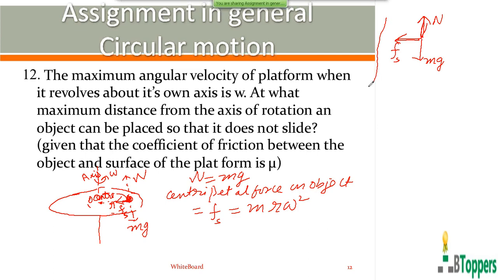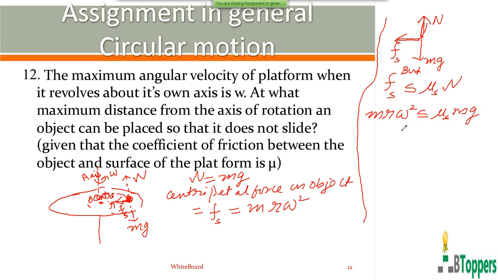But the magnitude of the static friction has a limiting value, mu into N. That means the magnitude of static friction is less than or equal to mu into N. That is, m r omega square is less than or equal to mu into mg. So r should be less than or equal to mu g by omega square.